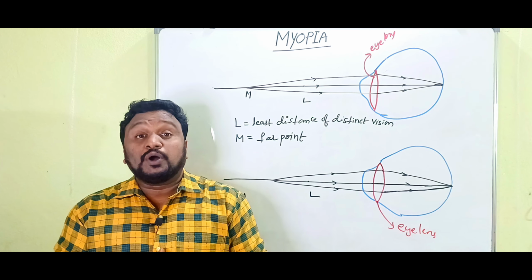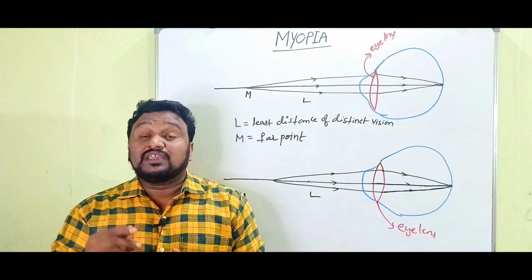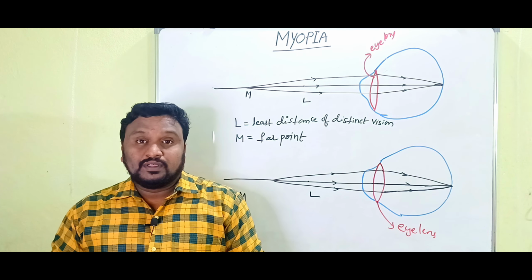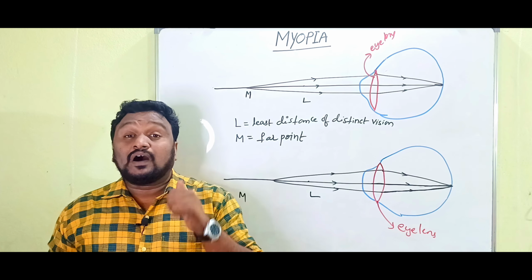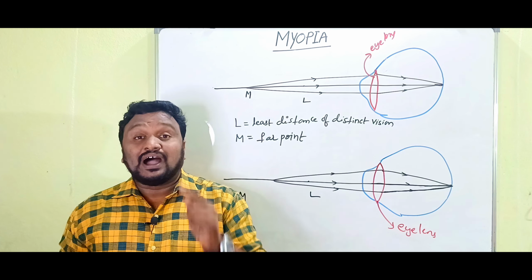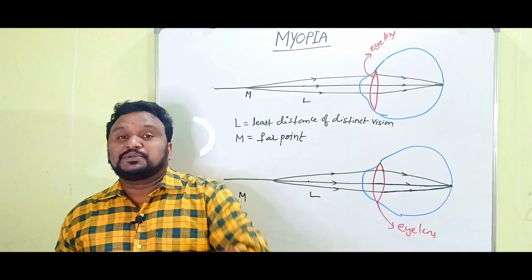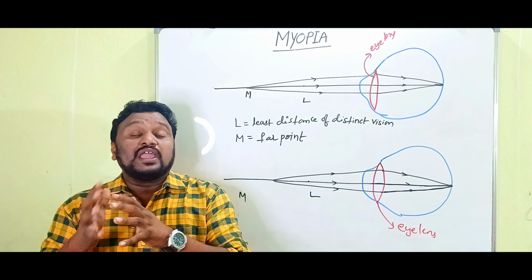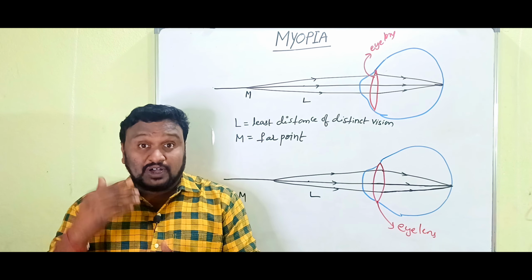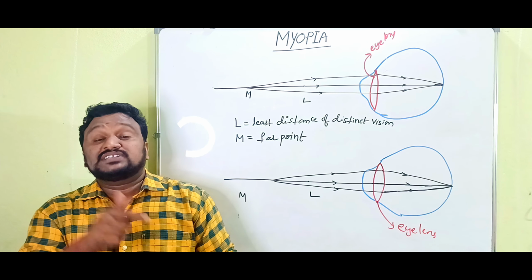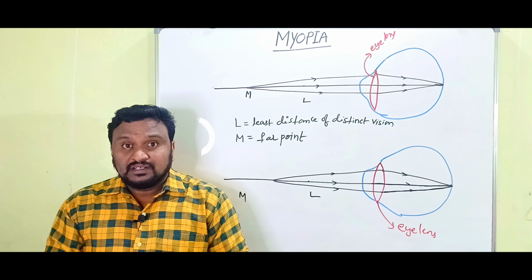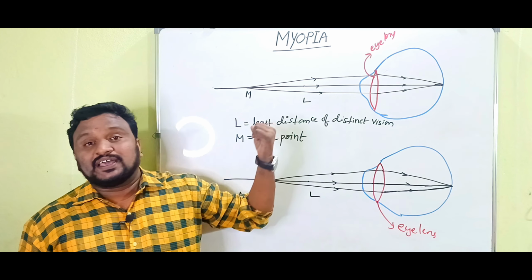Where we can keep the object to form the image on retina. మనకి ఐలెన్స్ అనేది రెటీనా మీద ఇమేజ్ని ఫామ్ చేయాలంటే ఆబ్జెక్ట్ని ఎక్కడ ఉంచాలి అది తెలిస్తే మన కరెక్షన్ అర్థమవుతుంది. క్లియర్? Where we have to keep the object to form the image on retina by the eye lens. That's what we have to know. Clear? That is clearly explained in this diagram.